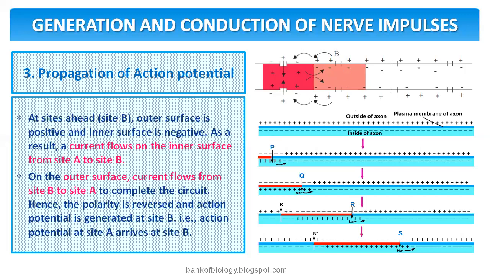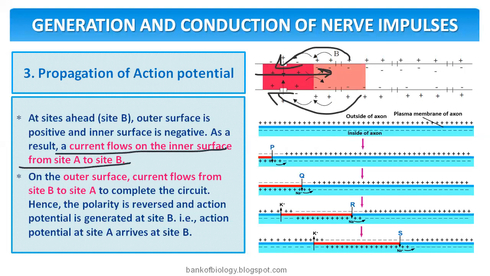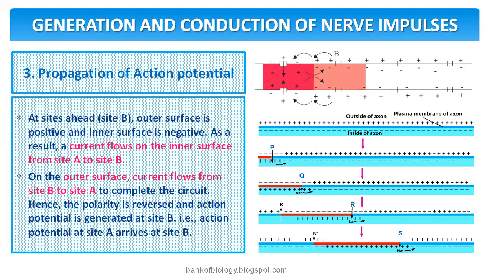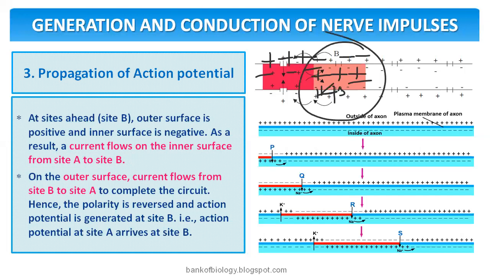Current flows on the inner surface from site A to site B like this, and on the outer surface from site B to site A. So that results in what? B is going to be depolarized. That means in B the charge is now reversed, outer negative, inner positive. So what happens here? Here the charge becomes normal, outer positive, inner negative. Now this is the depolarized area.